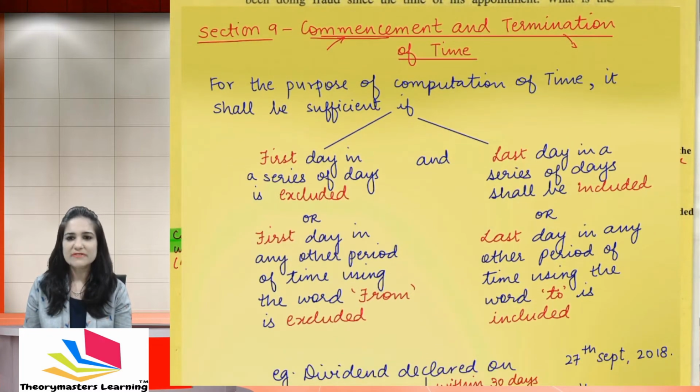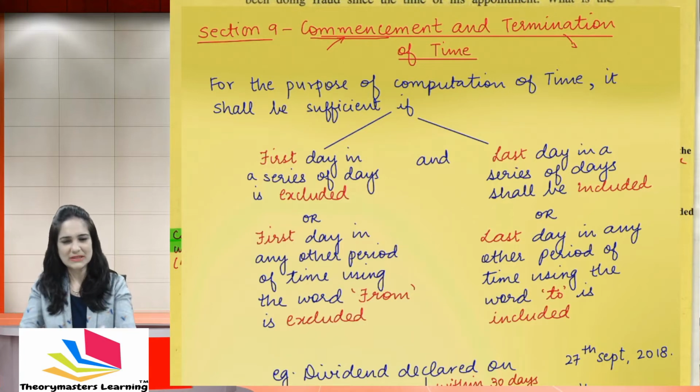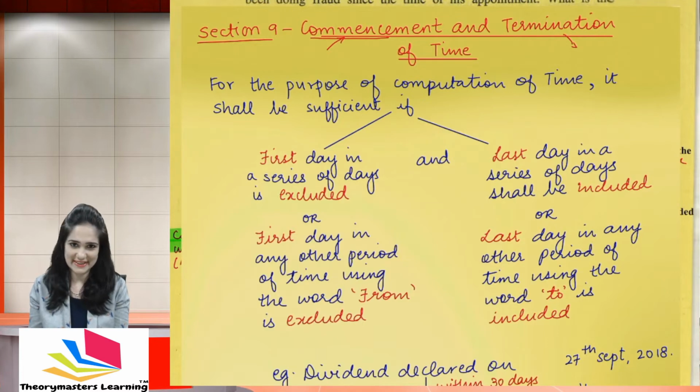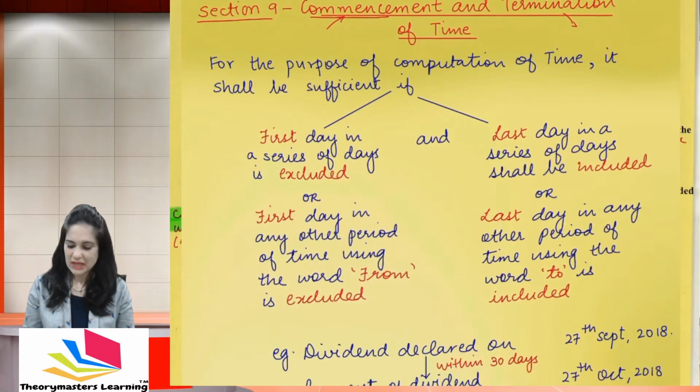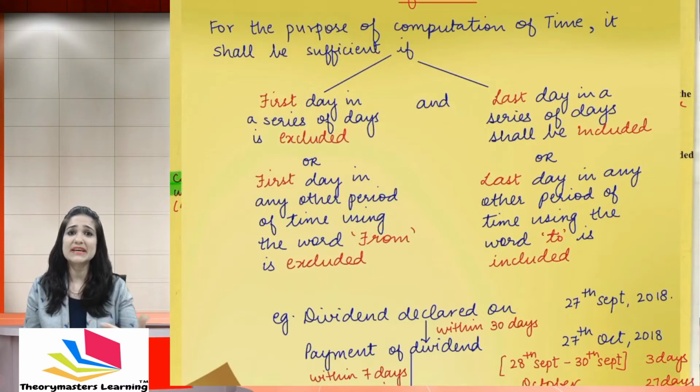For the purpose of computation of time, when you need to calculate time, it is sufficient if... Now I have modified the provisions a little so that it becomes easy for you to remember. You can write all this in the exam. I have not modified to a very great extent. So for the purpose of computation of time, it is sufficient if the first day in a series of days is excluded. Now what is a series of days? We will study that with the help of an example, but let's read the provisions first.